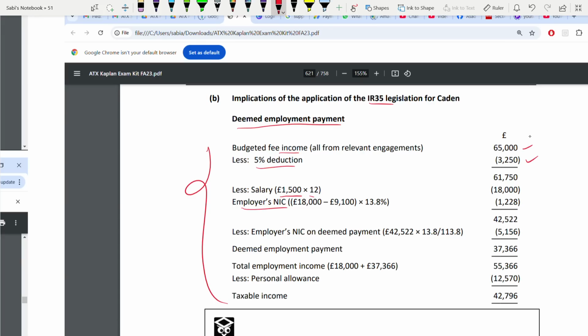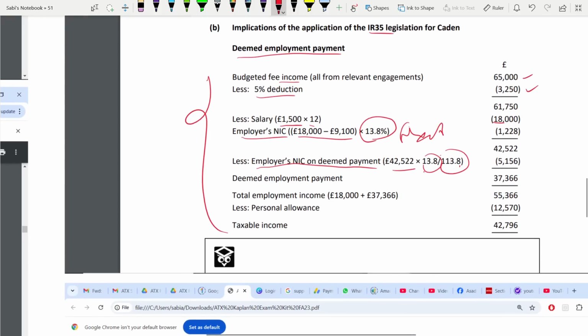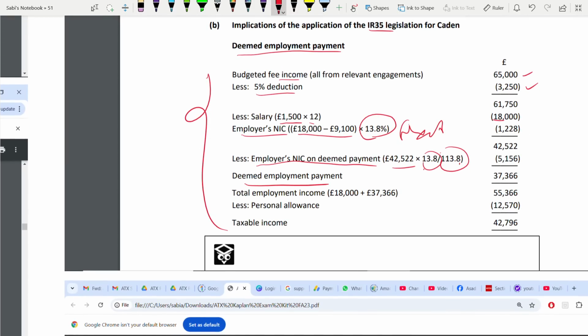From 18,000, this is your salary. Take 9,100 into 13.8%. This is fixed. It's a formula. Whatever your salary is, you deduct 9,100 and multiply by 13.8%. Then the employer's NIC on the deemed payment. So on this payment, it's always into 13.8 divided by 113.8. When it is NIC on the deemed payment, deduct it. Then you get the deemed employment payment.